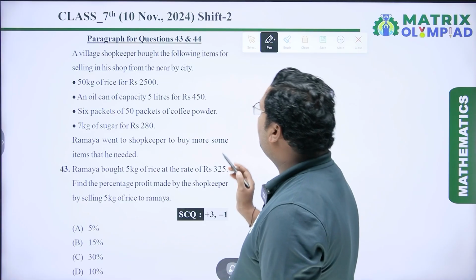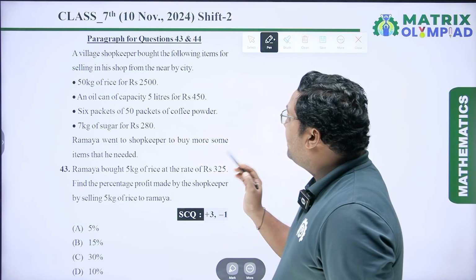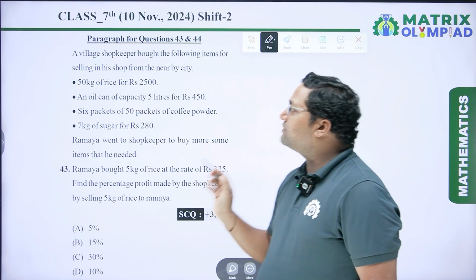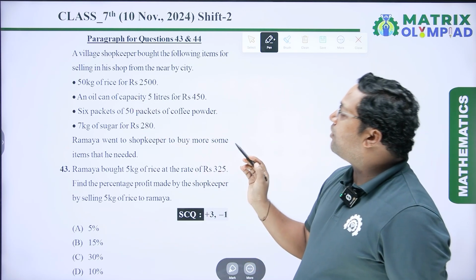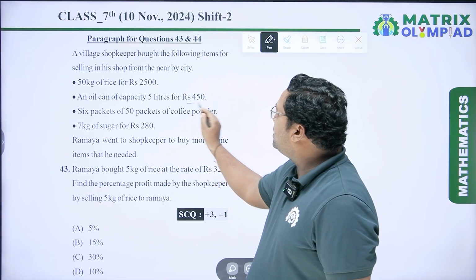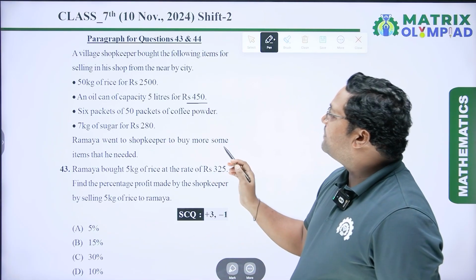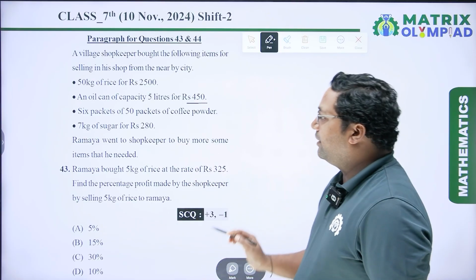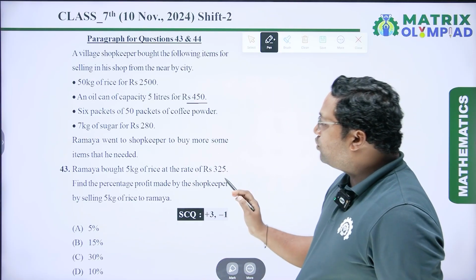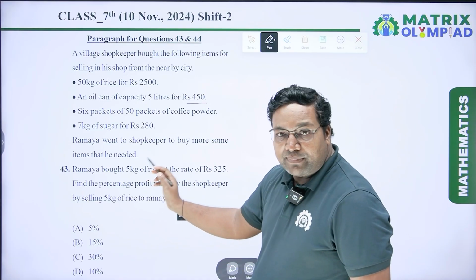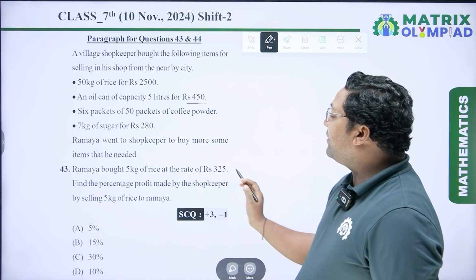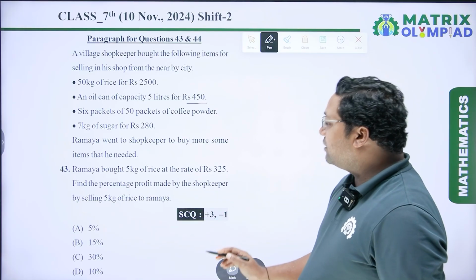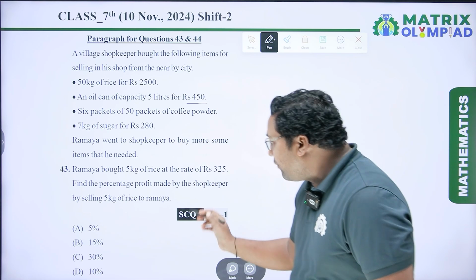A village shopkeeper bought the following items for selling in his shop from the nearby city. So first item is 50 kg of rice for rupees 2500. Second item is an oil can of capacity 5 liters for rupees 450. Next is 6 packets of coffee powder, 7 kg of sugar for rupees 280. Ramaya went to the shopkeeper to buy some items that he needed. So question based on this paragraph is, Ramaya bought 5 kg of rice at the rate of 325. Find the percentage profit made by the shopkeeper by selling 5 kg of rice to Ramaya.